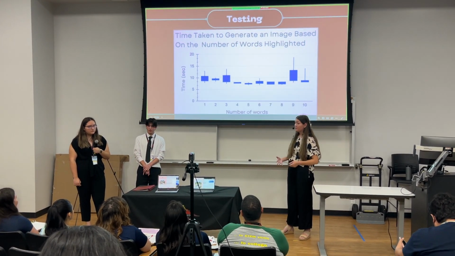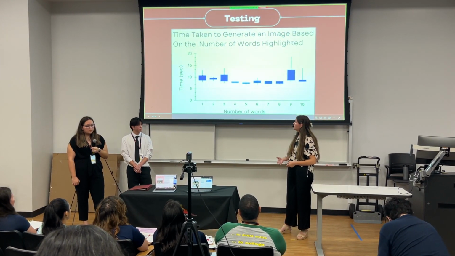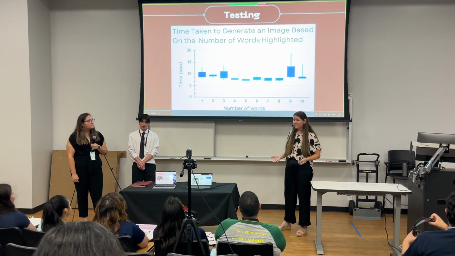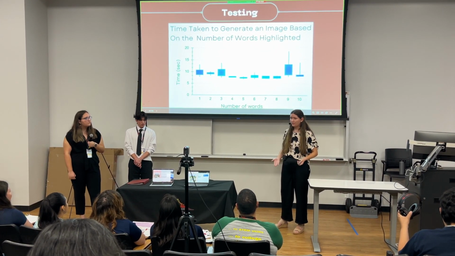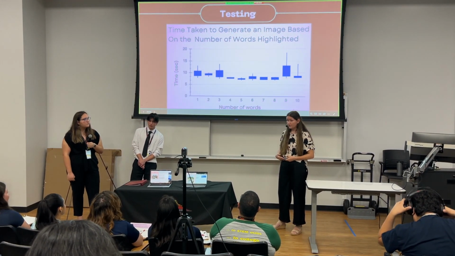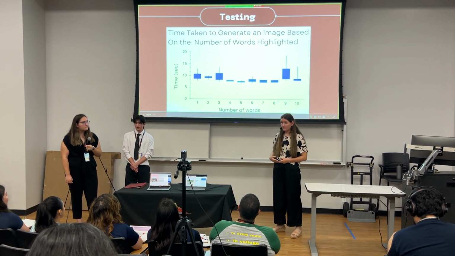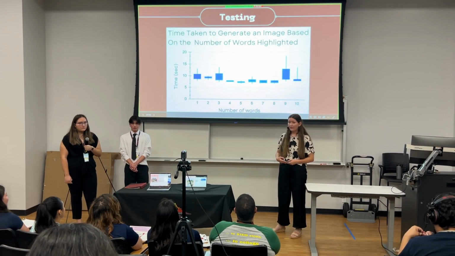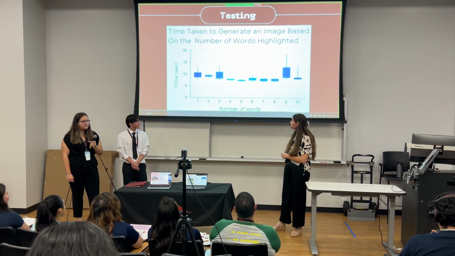Throughout our testing, after we built our extension, we wondered how long each image generation would take depending on the amount of words entered. We used a random word generator to vary the kinds and numbers of words. On average, it took about 8.9 seconds to generate an image.